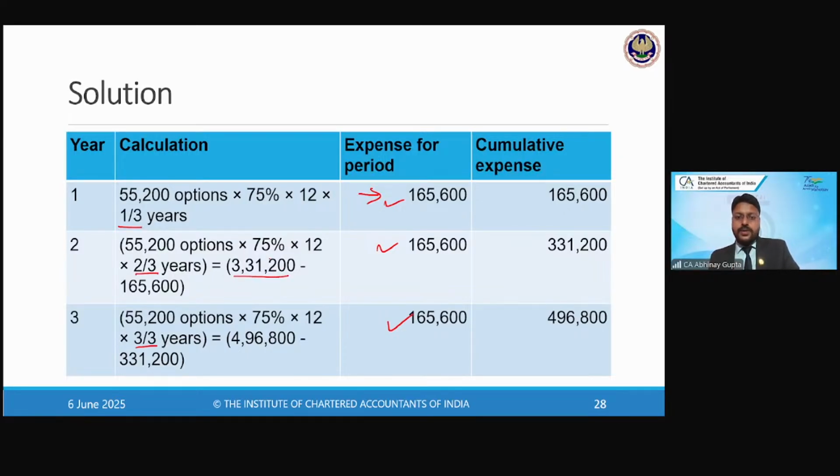Now out of this expense, how much we have already charged in the year 1 P&L, we will be deducting in order to arrive at the year 2, right? So don't assume, just because the amount of expense is the same for the 3 years, that we are not applying weights. We are applying weights in this case as well, but those weights are redundant because of the facts of the question. But still we will continue with our approach of calculating the expense for each of these 3 years by applying the weights. Is that clear?